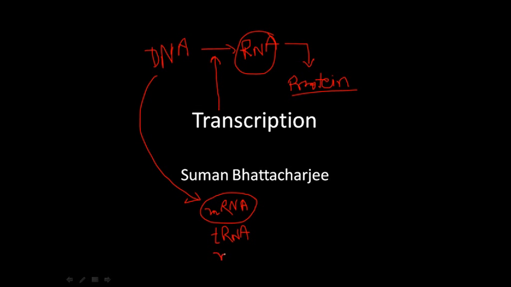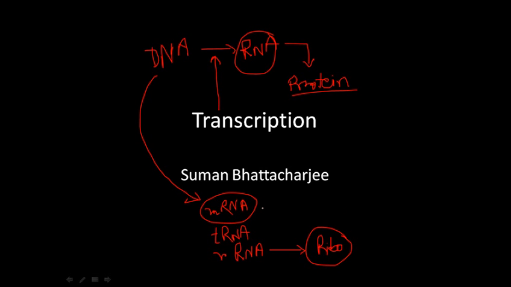We also have another type of RNA, which is called the rRNA or the ribosomal RNA. This ribosomal RNA is the important ingredient to make the ribosome, which is a protein factory. If we talk about protein production, then you need a factory to produce that, and that is provided by the ribosome. Remember, ribosomes are present in the endoplasmic reticulum.